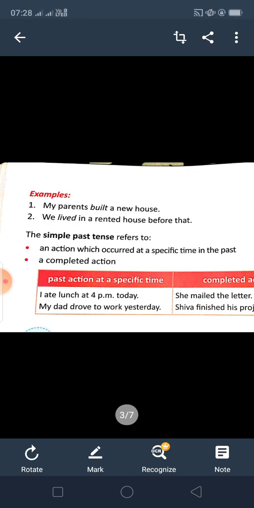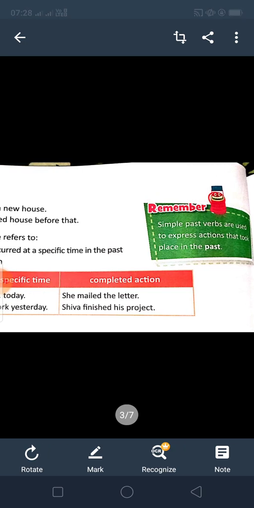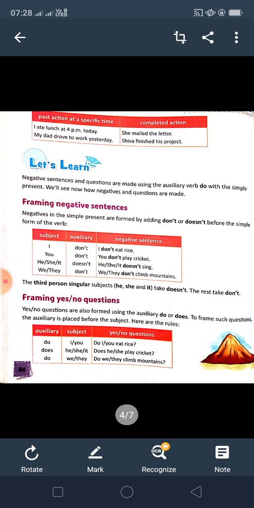I ate lunch at 4 p.m. today. So 4 p.m. maybe he is telling at the evening or at the night. So it is a specific time. 4 p.m. is a specific time and today is also there. My dad drove to work yesterday. Okay. Next is completed action. She mailed the letter. That means she sent the letter. Mailed through mail, email. Shiva finished his project. So it is also that it was done. The work was done.